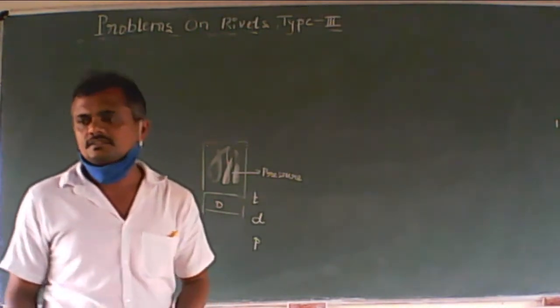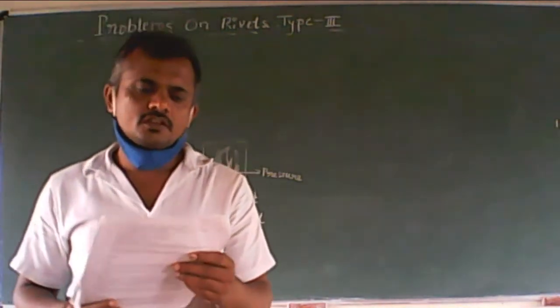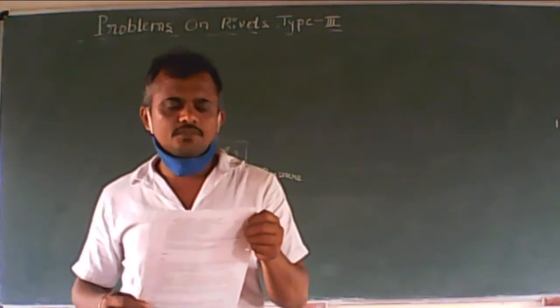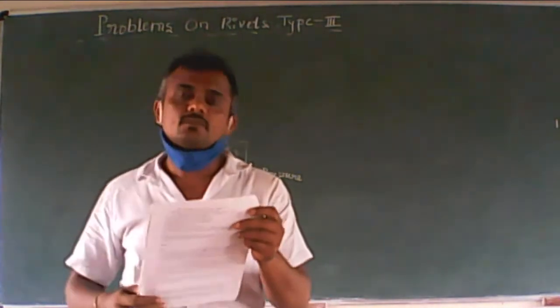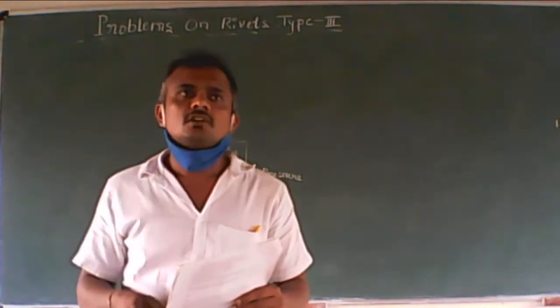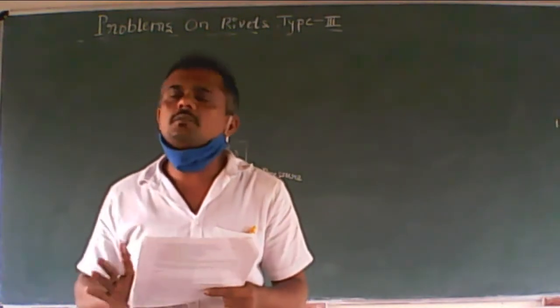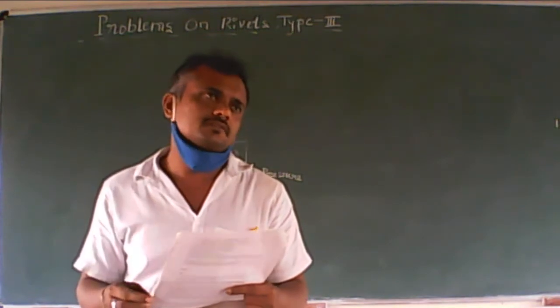So let us take a problem. That is given in the syllabus, serial number problem number 9, serial number 3. Let me read out, please concentrate, and all my students, you can note down the problem as well. Only the problem you can take, afterwards just concentrate on how I am solving.